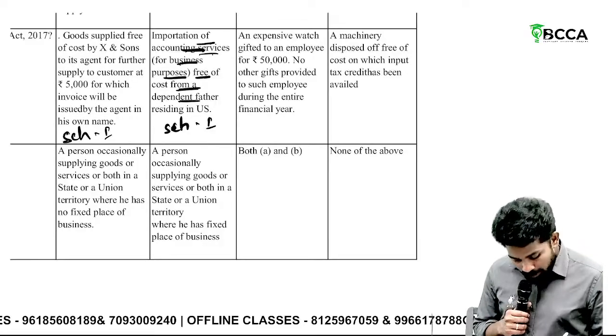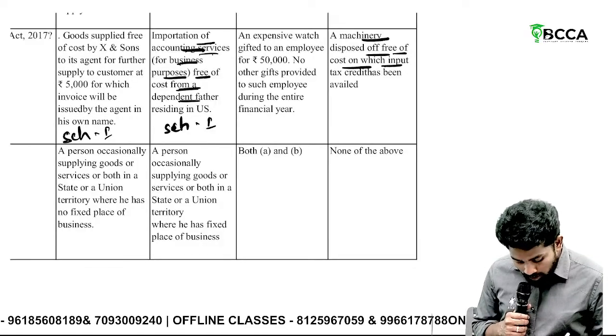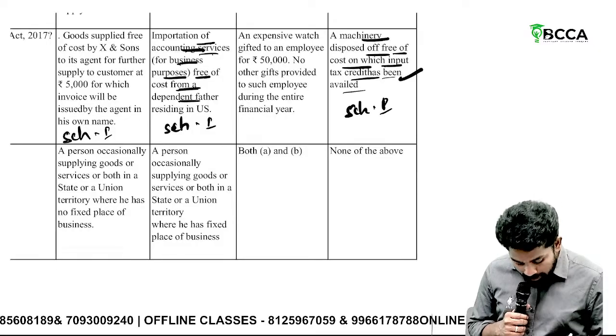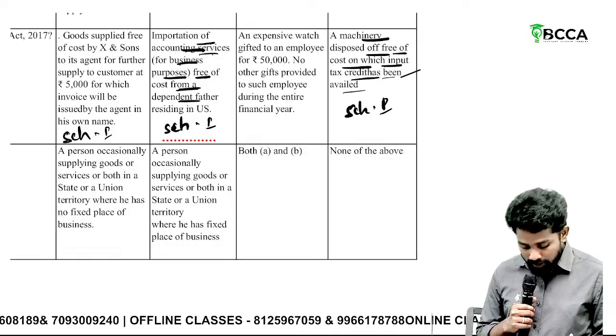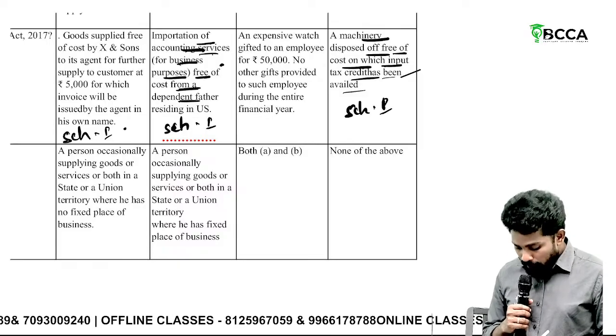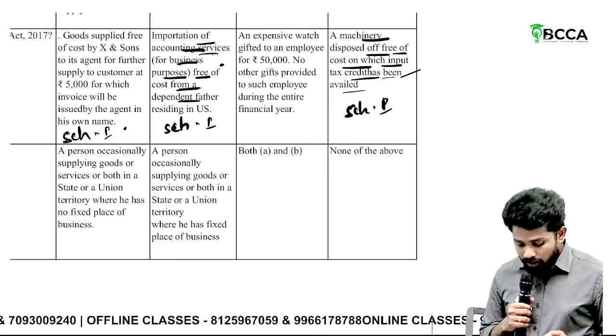Then, a machinery disposed of free of cost on which ITC is availed. This is also supply, Schedule 1. Permanent transfer or disposal of business assets. Import of service without consideration. Then, principal to agent. All these three are covered under Schedule 1.